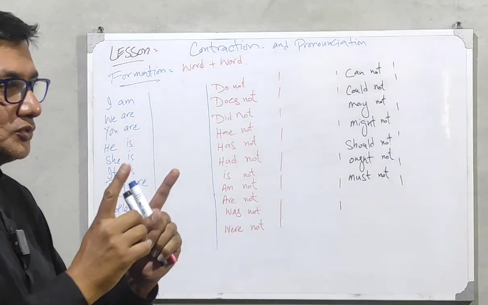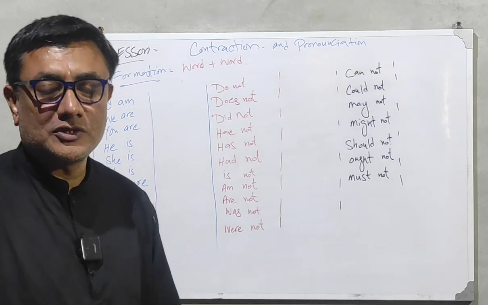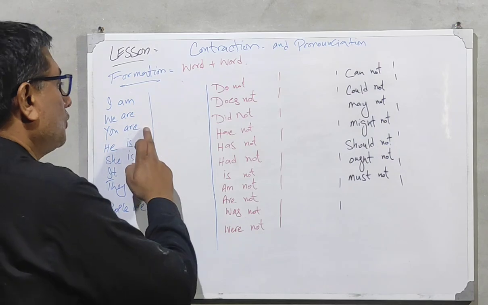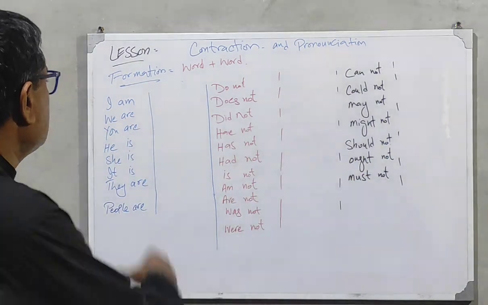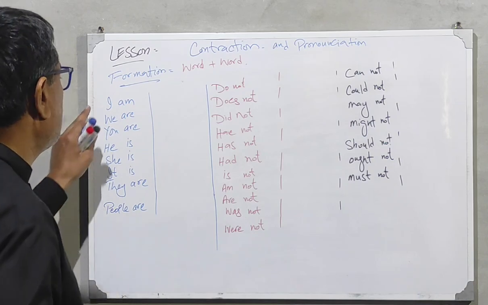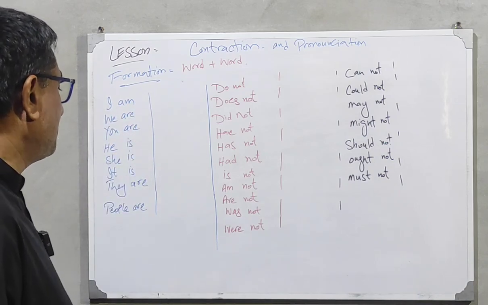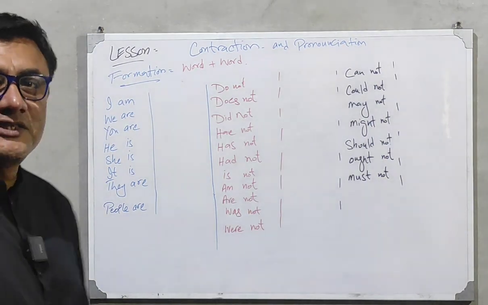कैसे आप दो अल्फाज को मुख्तसर करके एक बनाते हैं, and then how you have to pronounce them. आप उन्हें कैसे pronounce करेंगे. We have three different columns in blue, in red, and in black, just for indication. These are the positive words. For example, I am, we are, you are, he, she, it is, they are, people are. हम इसे contraction में कैसे change करेंगे.